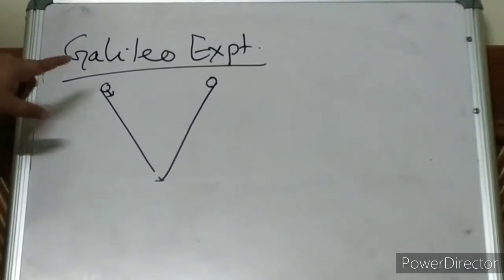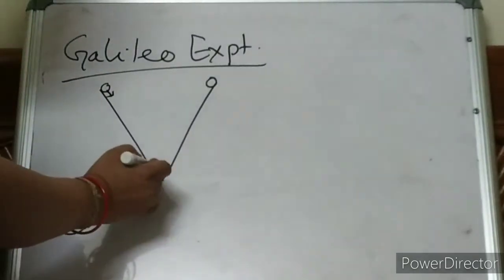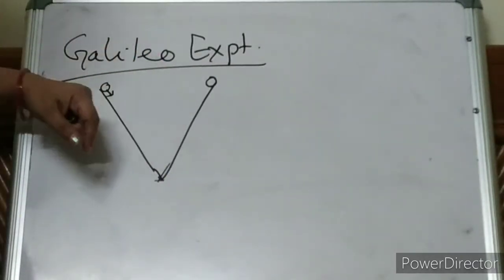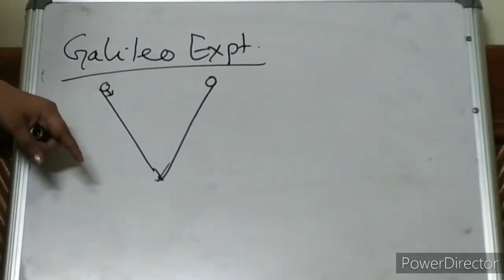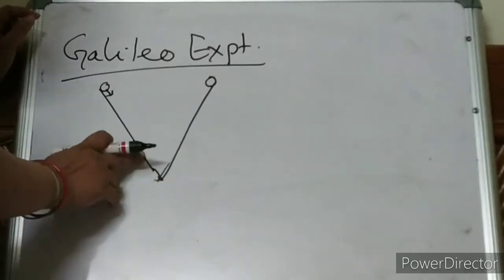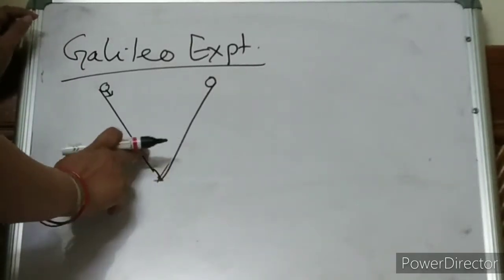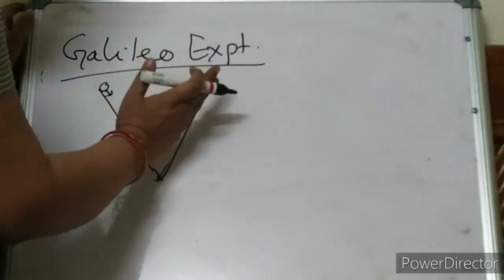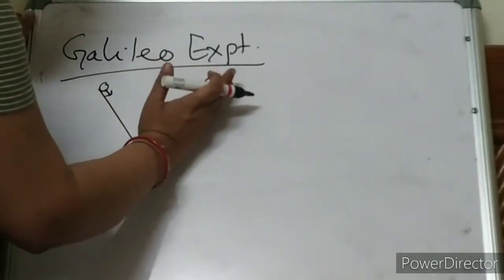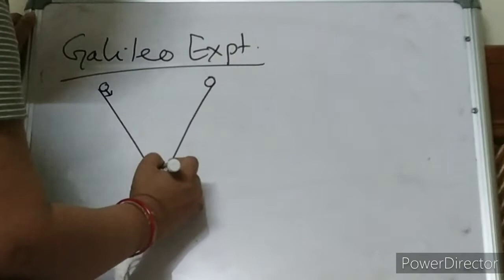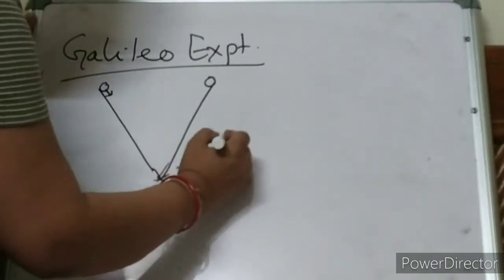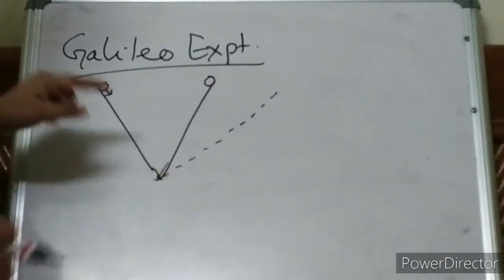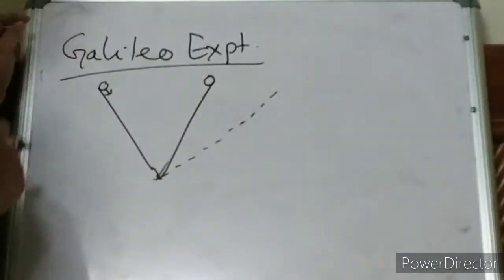Interesting. Drop the marble. The marble will go up and stay over here. In this case, both sides have the same inclination. Now I will make the right side more inclined, like this.